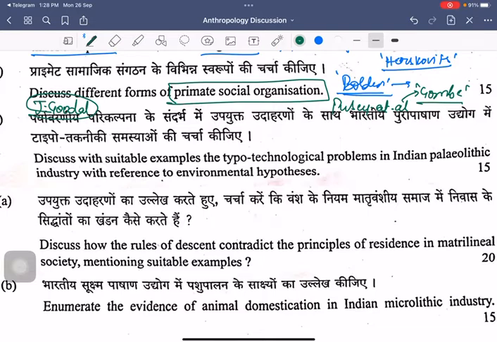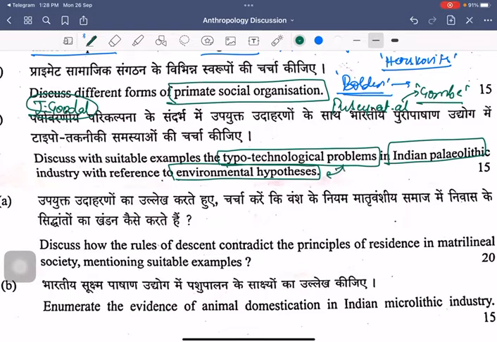Now in this question, it is more of an analytical question, for the reason that they are not simply asking you about what is the Indian Paleolithic culture. They are asking about the typo-technological problems. When you look at the context of this question, they are asking what these typo-technological problems are